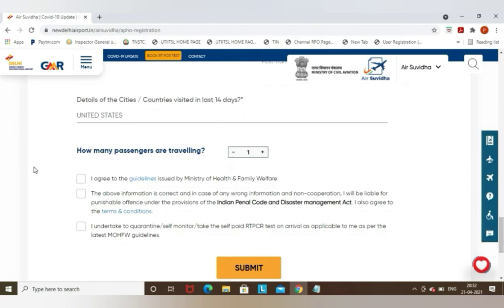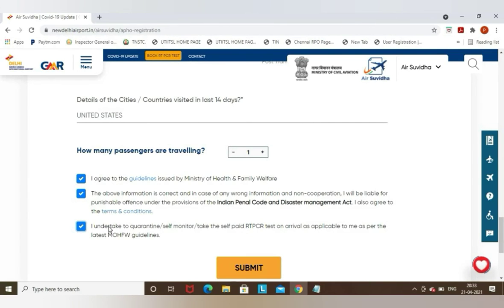Now here below there are three terms and conditions which have been asked. You can read those terms and conditions and click those options after reading them. These terms and conditions are given just so that the details entered by you are correct and false information is not given over here. If there is any kind of false information, the government may take legal action against you. Now you see, friends, all three options I have selected. Now I will click submit and I will submit this form.